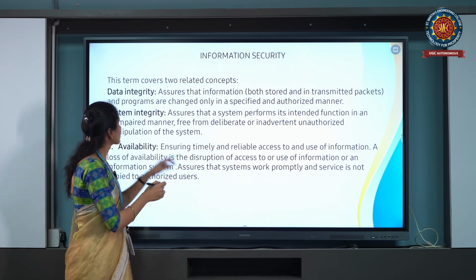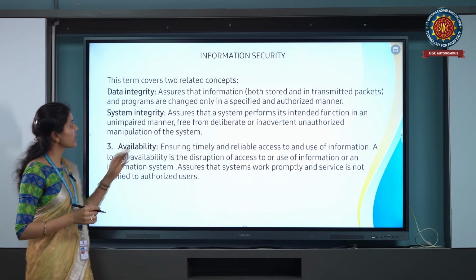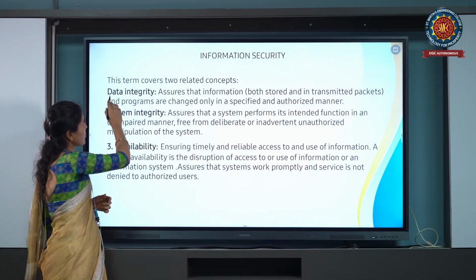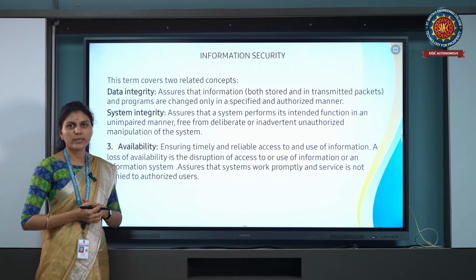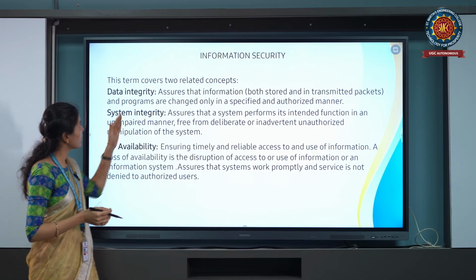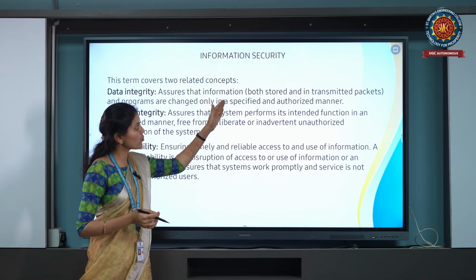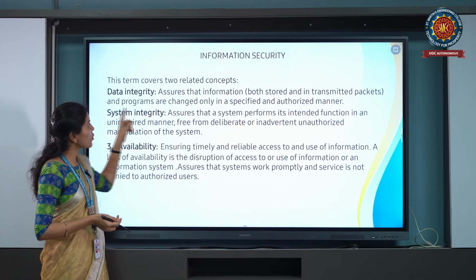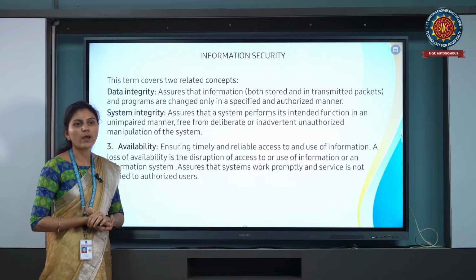Then next, data integrity. Integrity is divided into two types: data integrity and system integrity. Data integrity assures that information, both stored and transmitted packets and programs, is changed only in a specified or authorized manner.